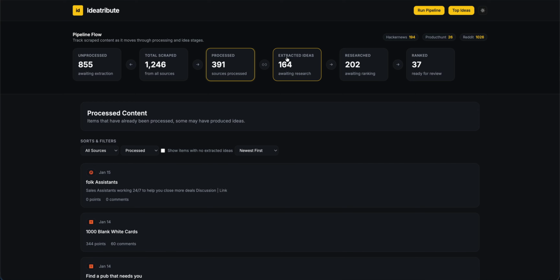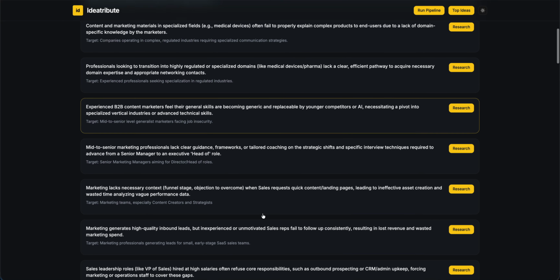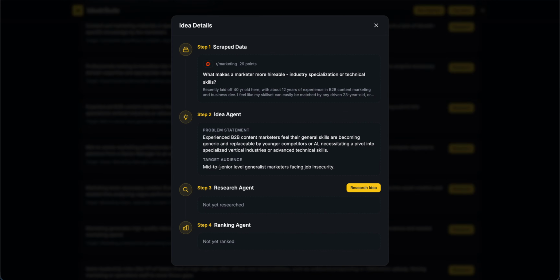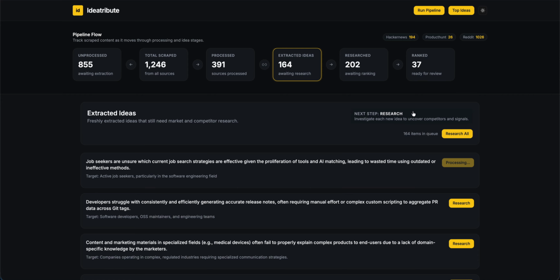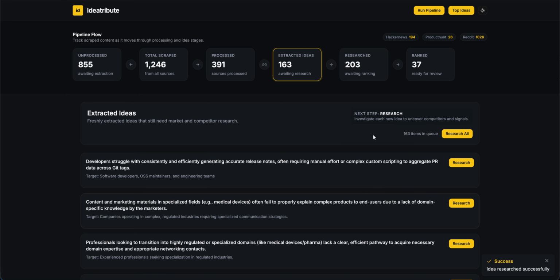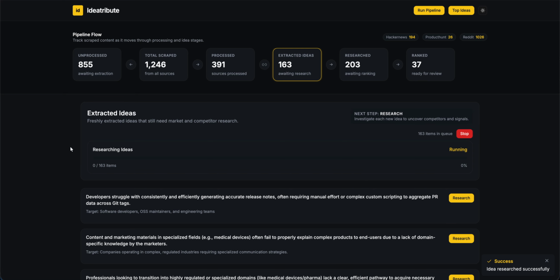So for example, if I go to the extracted ideas tab, these are all the ideas that were extracted. We can see that the next step is research. I can run the research one by one here, which will move them over to the research tab, or I can similarly just hit research all, and I'll just run through the queue one by one. And we don't have to wait for that right now.